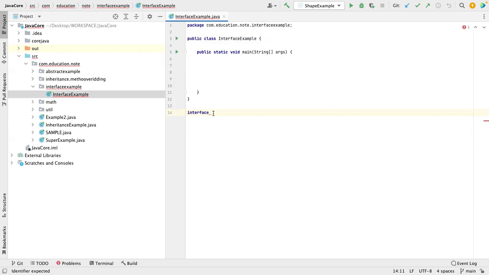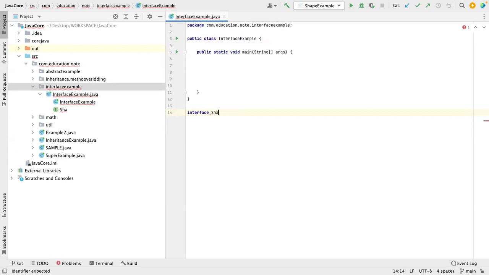Let us assume I am going to define an interface called shape. The naming convention for the interface name is similar to a class. So I've created a shape interface. Let me declare a variable called int a. Why is it asking for initialization? Because in an interface, all the variables are final static in nature, and a final variable you must initialize. You cannot just declare it. That is the reason. Even if I'm not using final static, this is final static in nature.